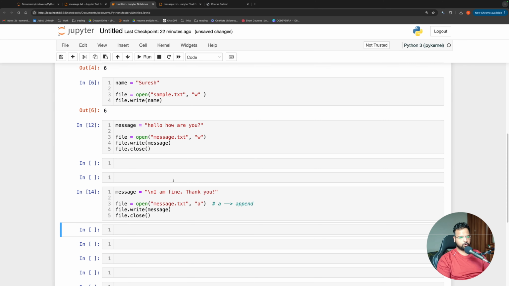So I hope you have understood how we write a file in a way that it overwrites, and how we write a file in a way that it actually appends to the existing document.